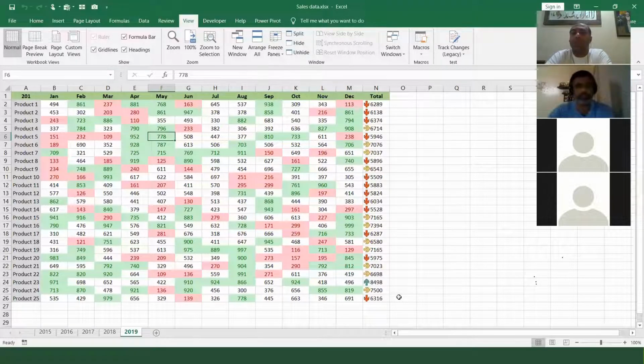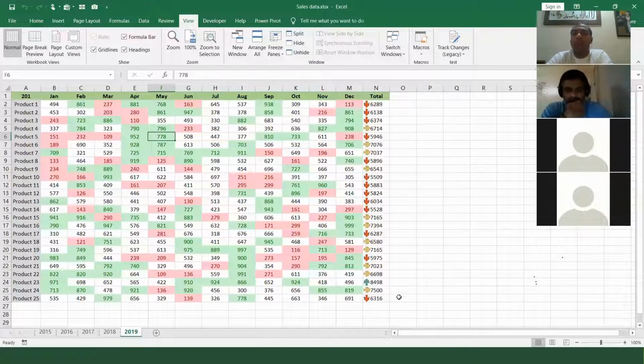Okay, friends. So this was all about, can we use a number as a shortcut? Abhiroop, no, you can't use Control 1, Control 2, Control 3. Good question. I should have told that, but no, you can't use a number, only a character.